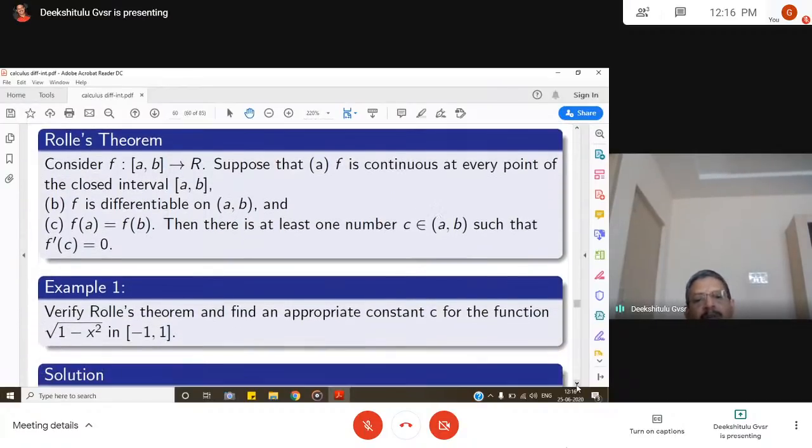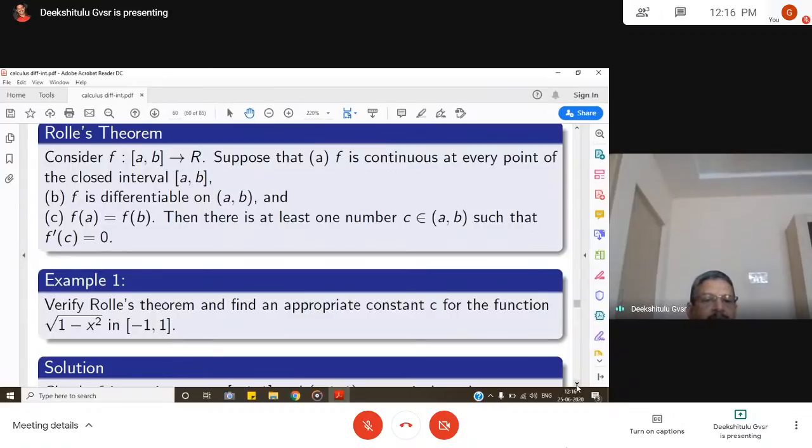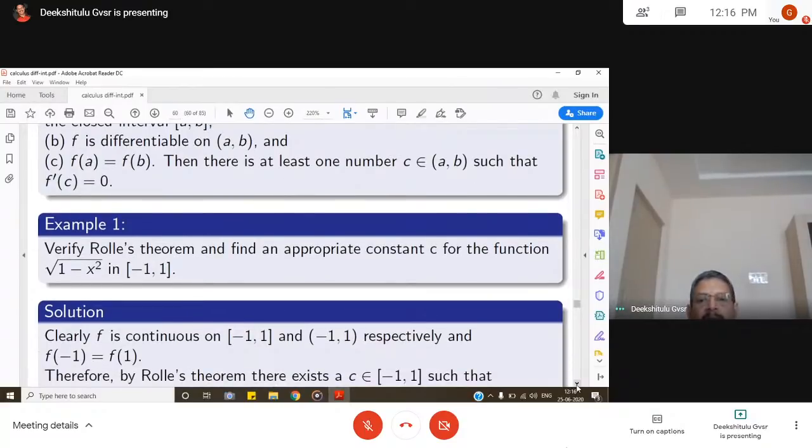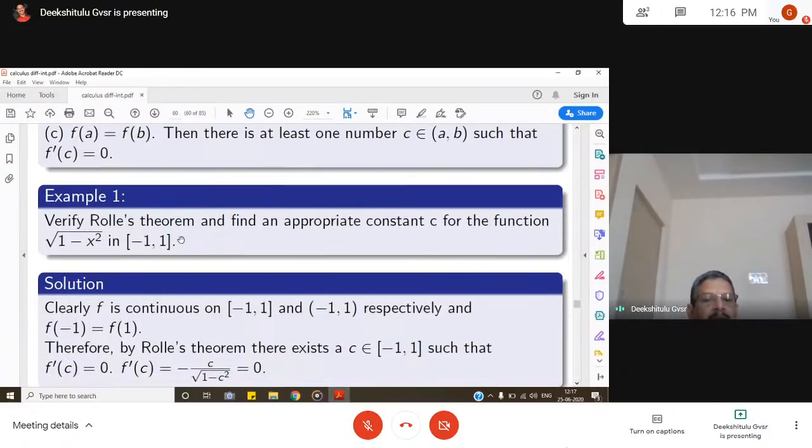So verify Rolle's theorem and find an appropriate constant for the function square root of 1 minus x square in the interval minus 1 to 1. So clearly, because f is continuous in minus 1 to 1 and differentiable in minus 1 to 1, and at x equal to minus 1, square root of 1 minus x square has the same value as at x equal to 1.